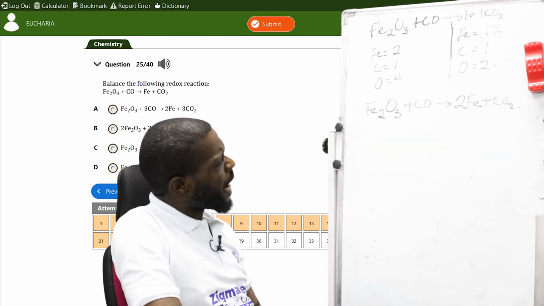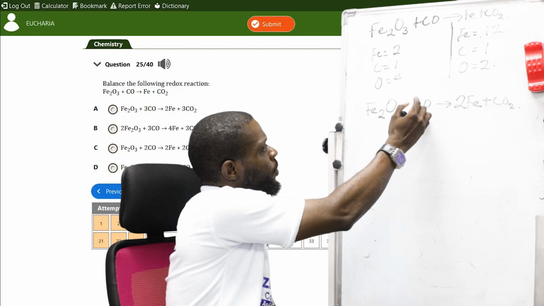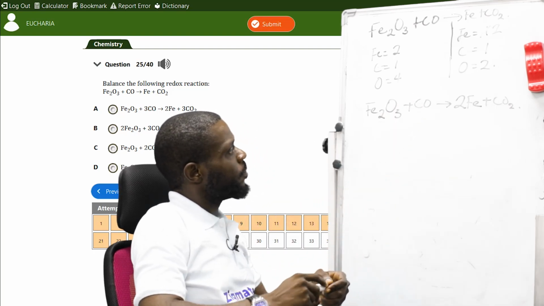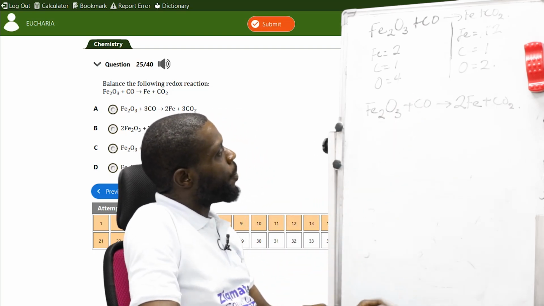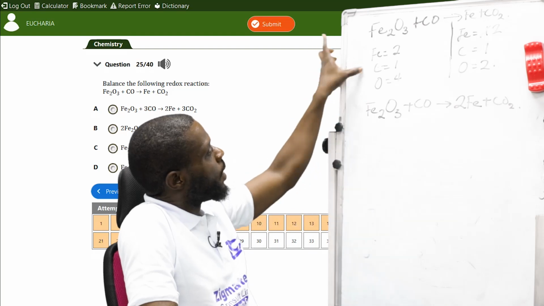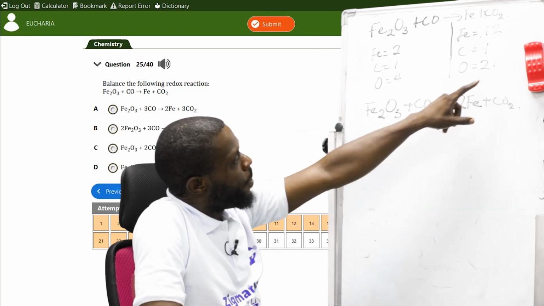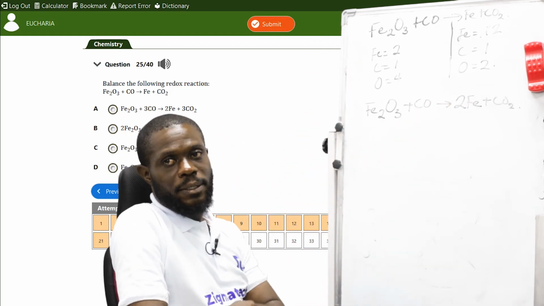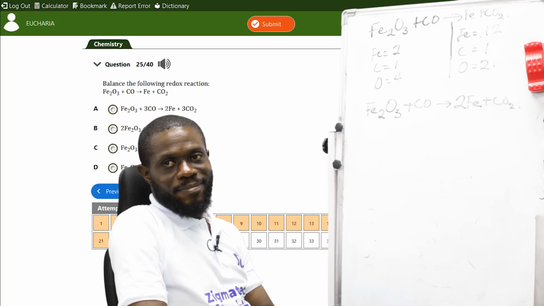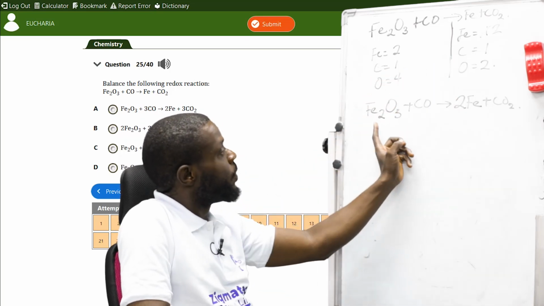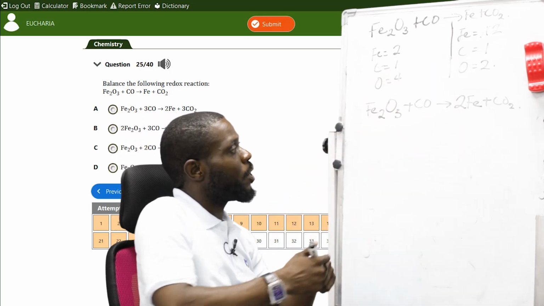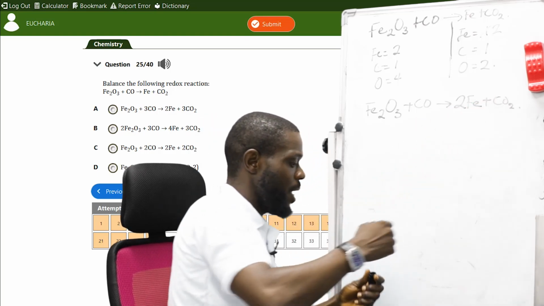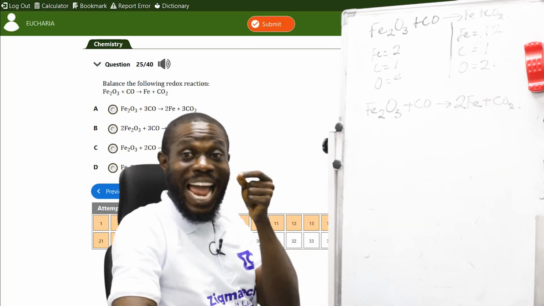Now, looking at carbon. Carbon is 1 here and carbon is 1 here. So carbon is balanced. In balancing of equations, you should balance per element.